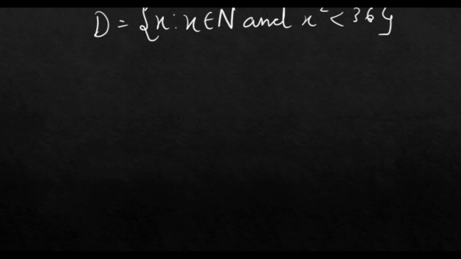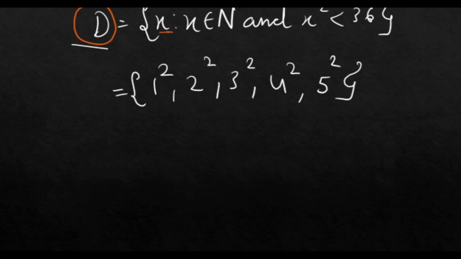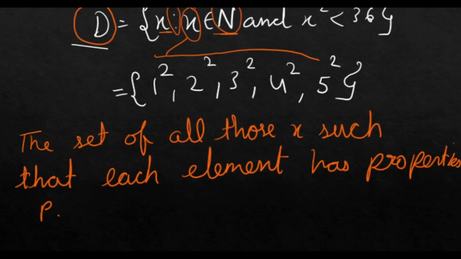The set of all those x such that each element, as this x is denoting each element, has properties P, that means N.